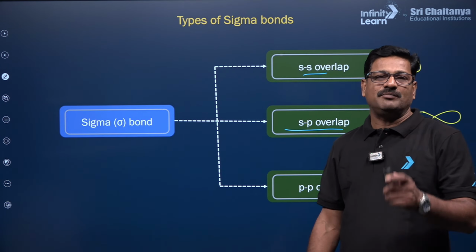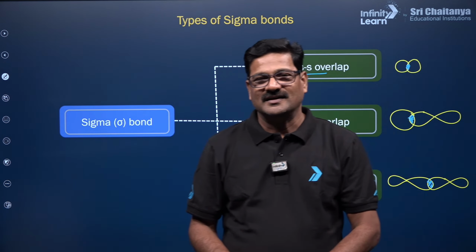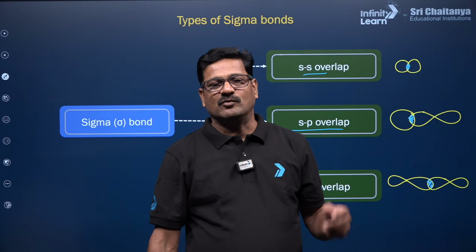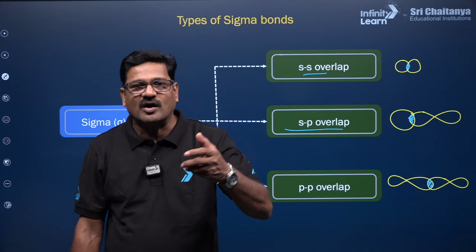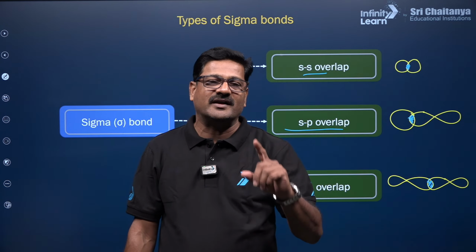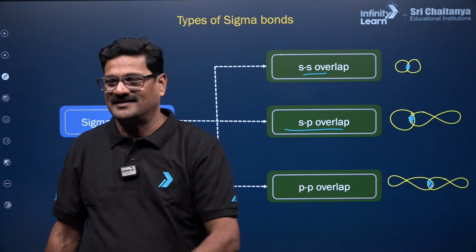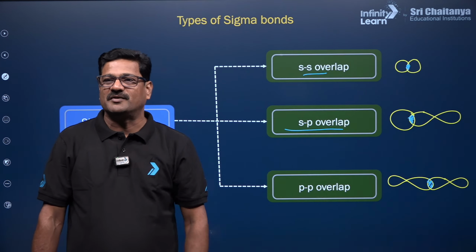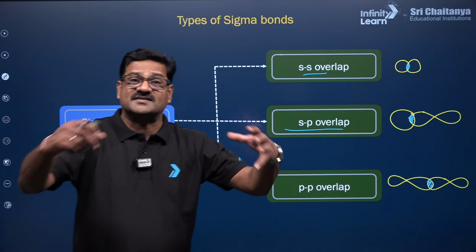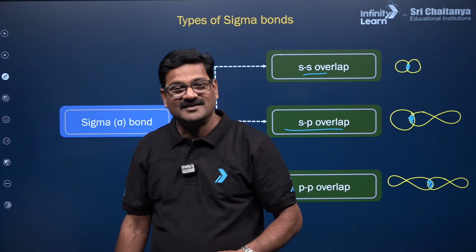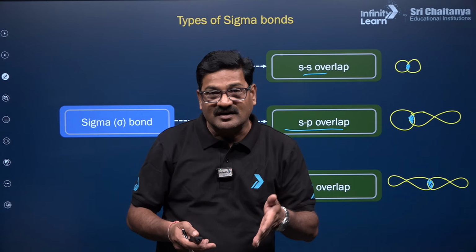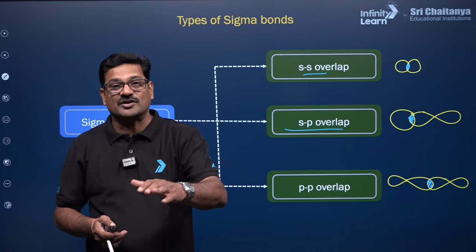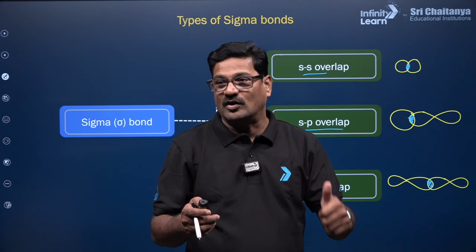And according to VBT, valence bond theory, a covalent bond is formed by two atoms by overlapping of their atomic orbitals which contain unpaired electrons of opposite spin. Unpaired electrons of opposite spin, then only a bond is going to be formed. And the more the extent of overlapping, the stronger is the bond. The lesser the extent of overlapping, the weaker is the bond. Of course, a sigma bond is a strong bond and a pi bond is going to be a weak bond. My dear students, please follow us.